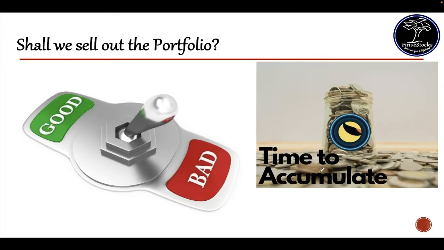So take a look at your portfolio and find out which are non-performing assets or non-performing stocks, and find out their fundamentals. If it is really bad fundamentals, move out of that and move into a good fundamentally blue chip company. This is the best time to accumulate and to revamp your portfolio. So clear your bad fundamental stocks and start accumulating good fundamental stocks.